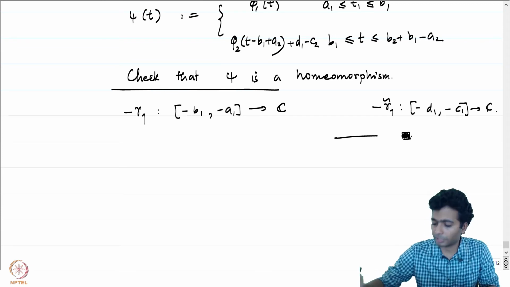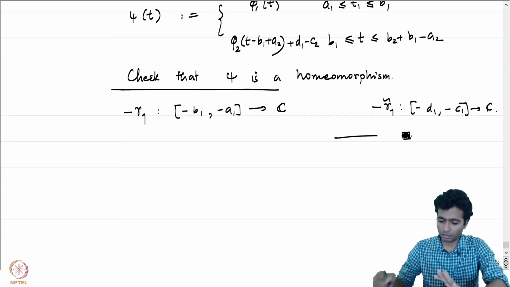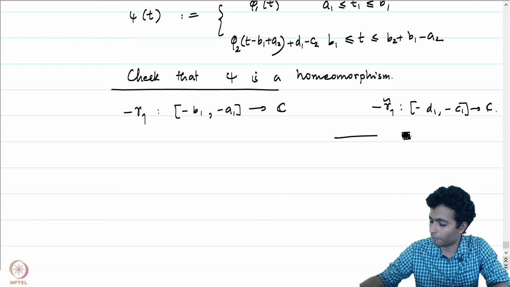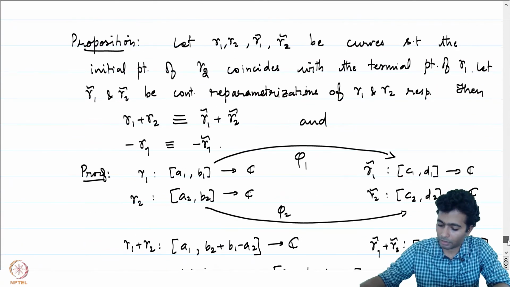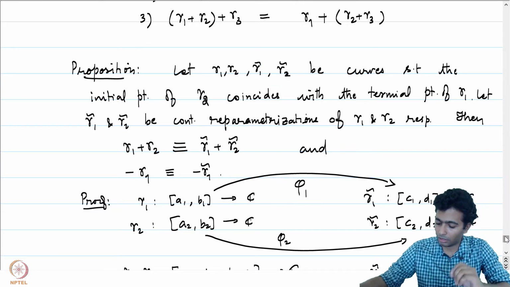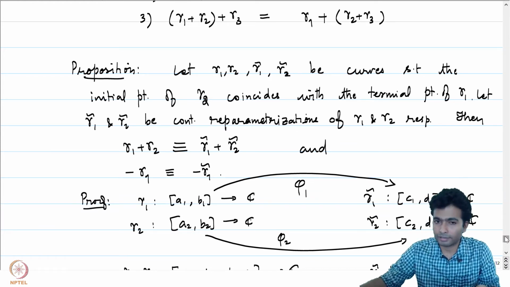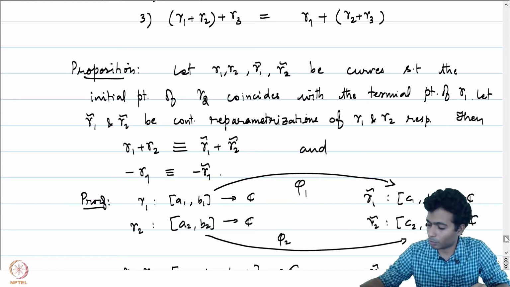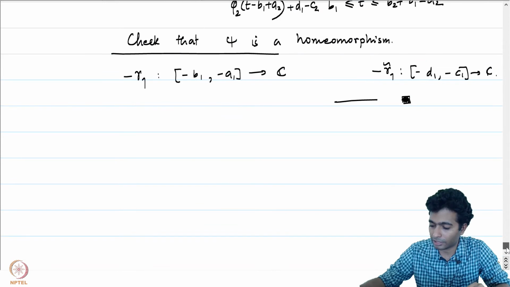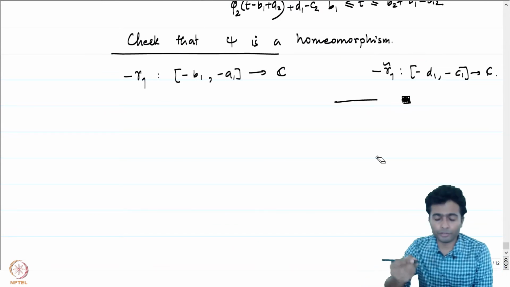I have just given you what the hint would be, and this includes the proposition. So basically we have proved that the operations of concatenation and reversal are well defined up to the equivalence relation. So let me give you one more exercise.